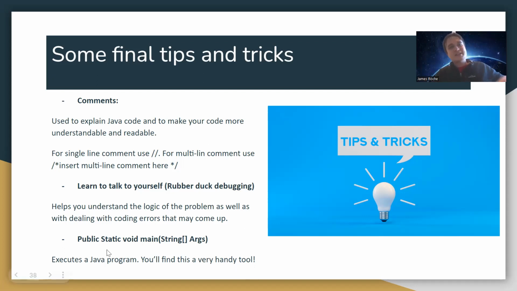And last but not least is the public static void main. I made sure that was included in here because this is very important. You might have seen in some of the examples that to execute any program, you basically need this. You can call methods using public static void main. You can display stuff through that. It essentially just helps execute any kind of Java program that you have with different classes, objects, methods, and so on. So overall, it is a very handy tool that you'll have.